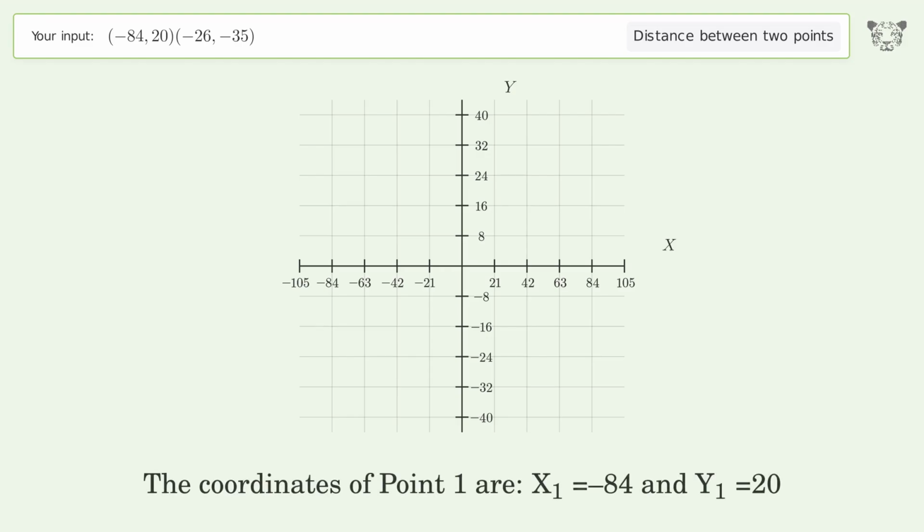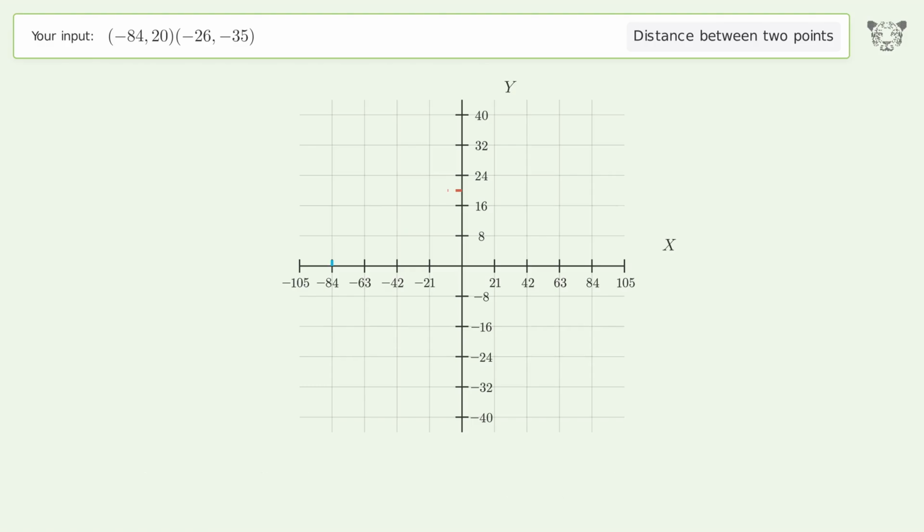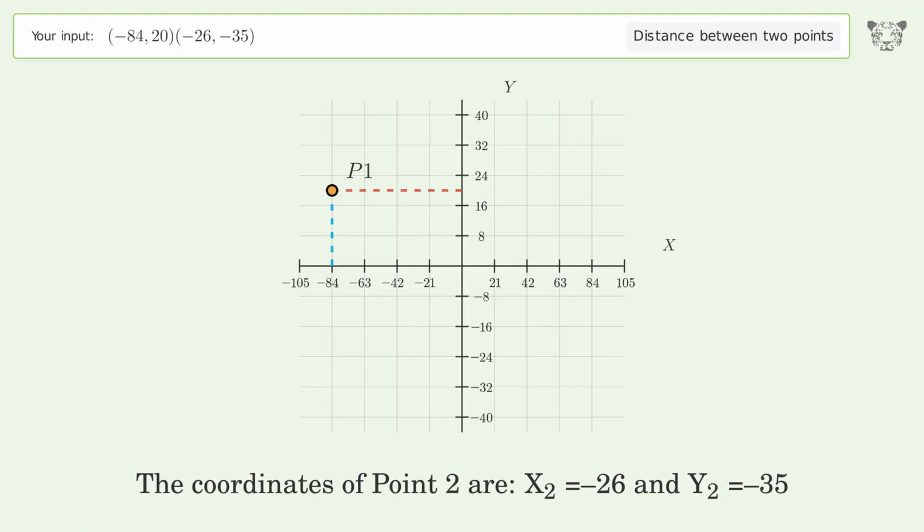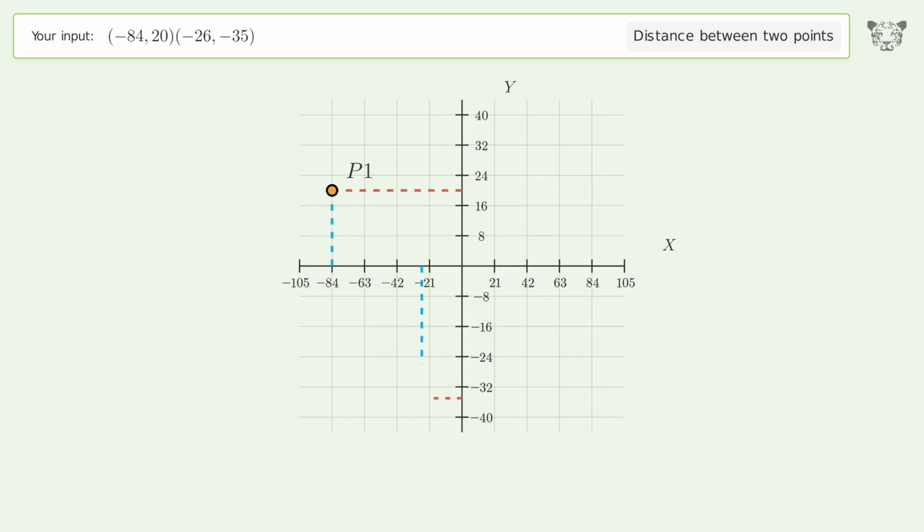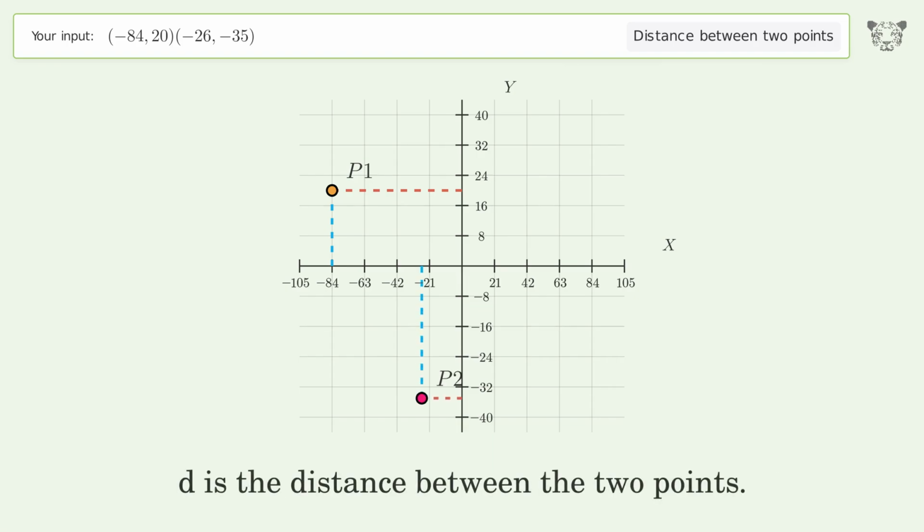The coordinates of point 1 are x1 equals -84 and y1 equals 20. The coordinates of point 2 are x2 equals -26 and y2 equals -35. D is the distance between the 2 points.